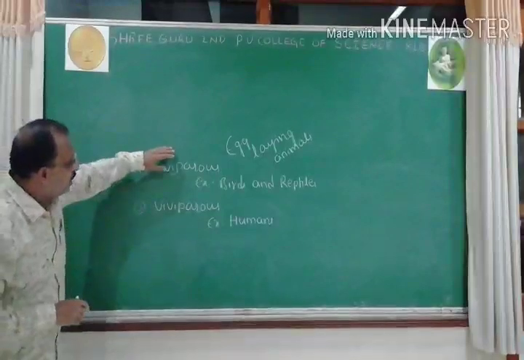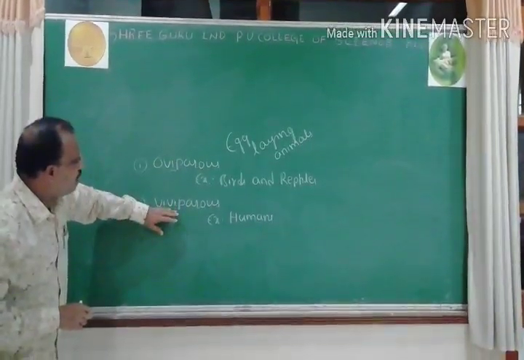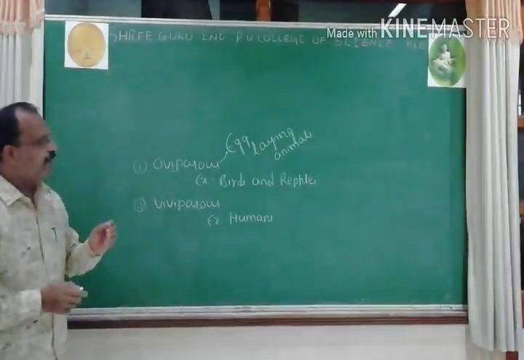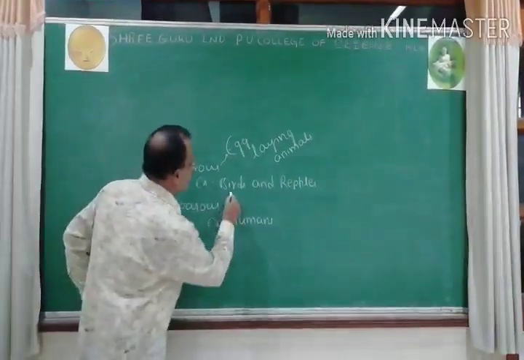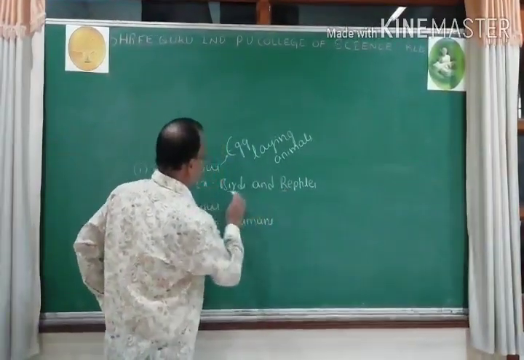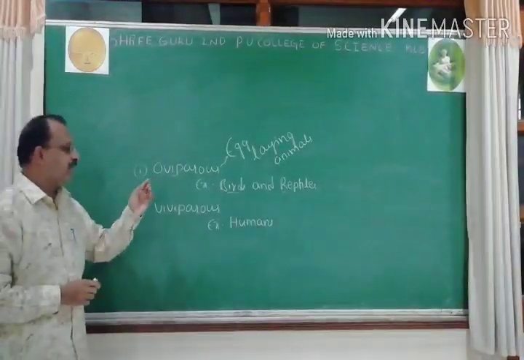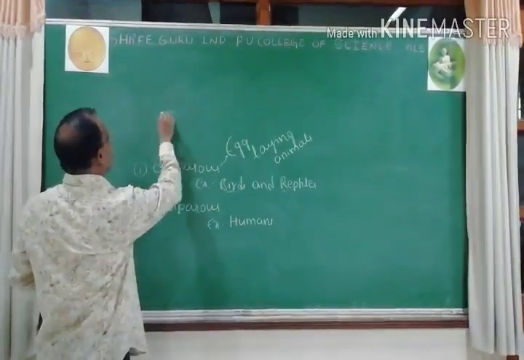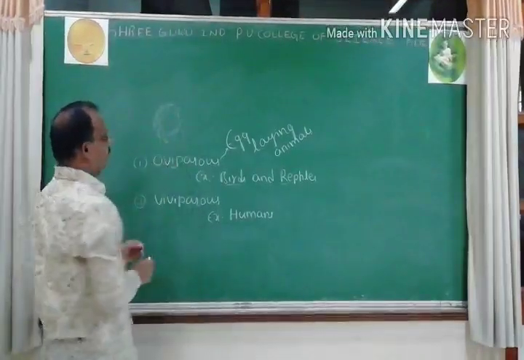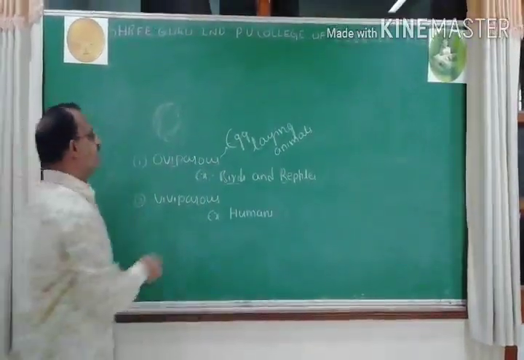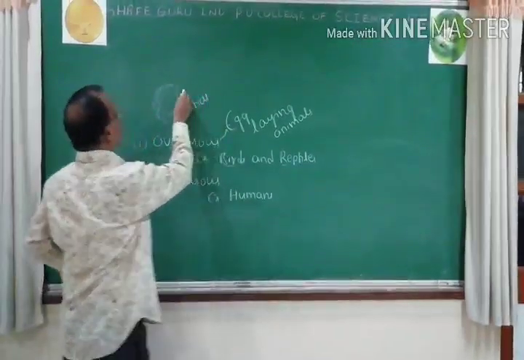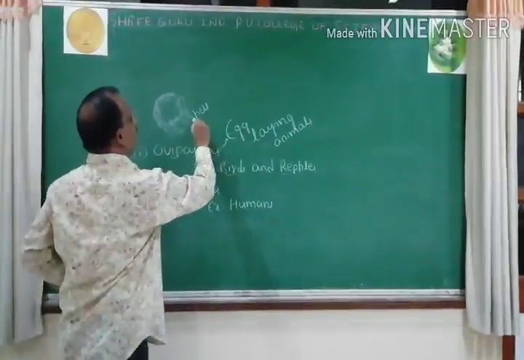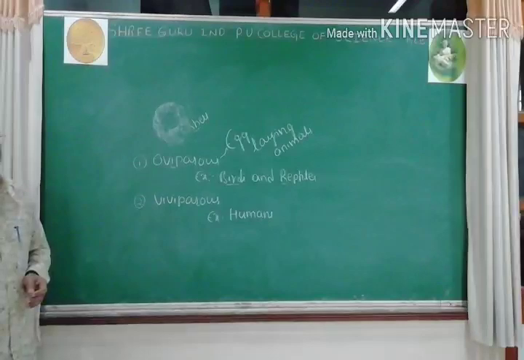Animals are of two groups. One is oviparous, second is viviparous. Oviparous means egg laying animals. Two classic examples are birds and reptiles. In oviparous animals, egg is covered by a calcareous shell. Calcareous means it is made up of calcium.